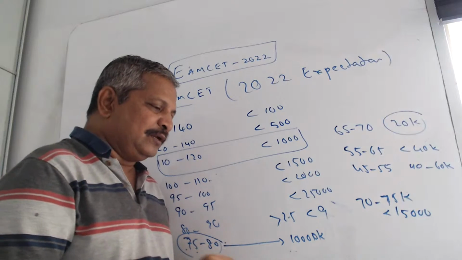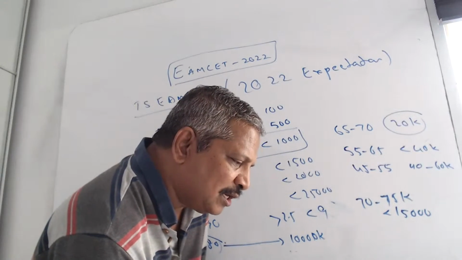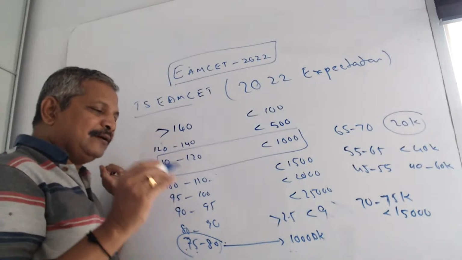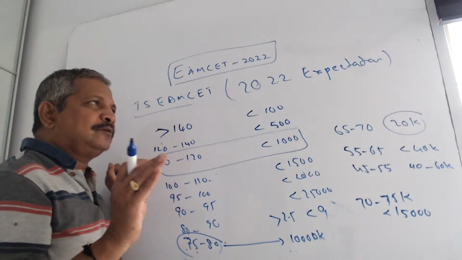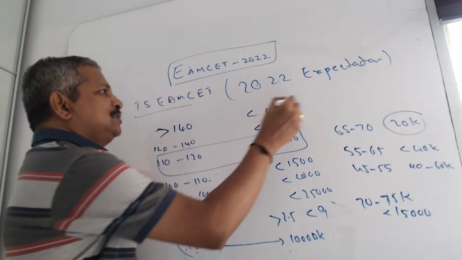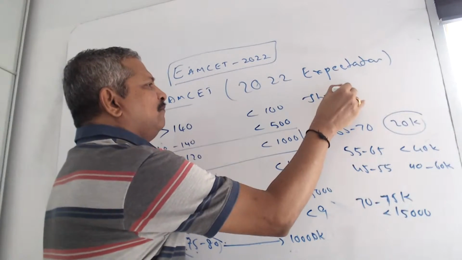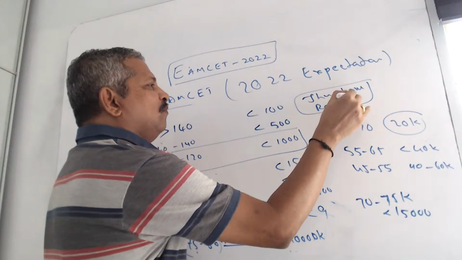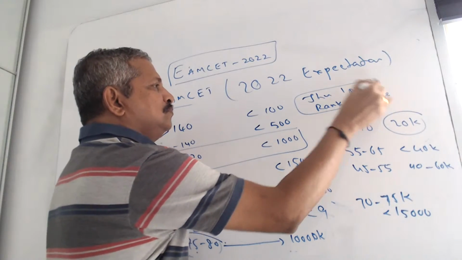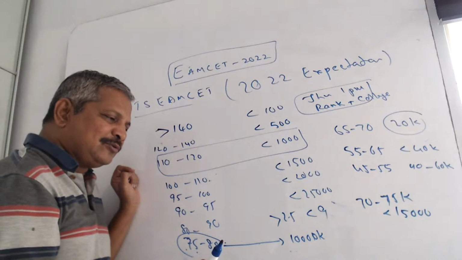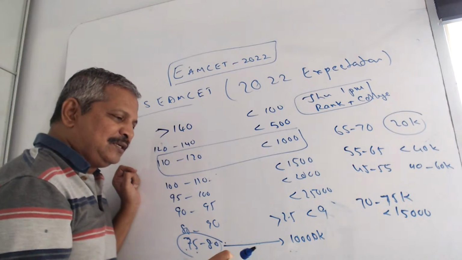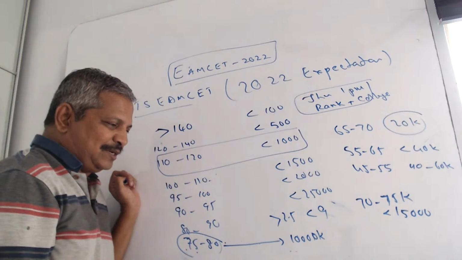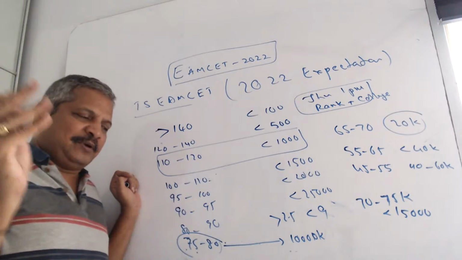And remember carefully, many are asking which college they will get, etc. So that program I am giving on Thursday, 1 p.m., not tomorrow, today is Tuesday. I will tell about rank versus college. For AP rank, how much rank you got, how much you are expecting, in which college you will get, and TS rank, and in which engineering college you may get a seat, either government, university, private, every college.